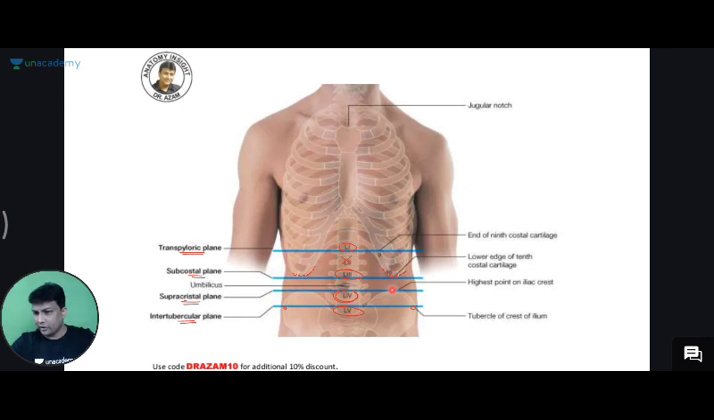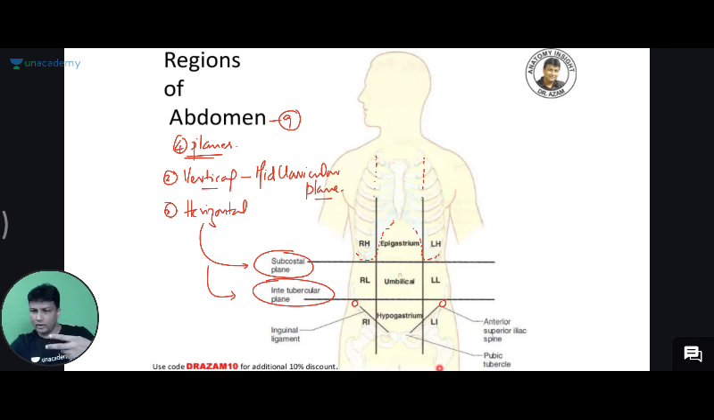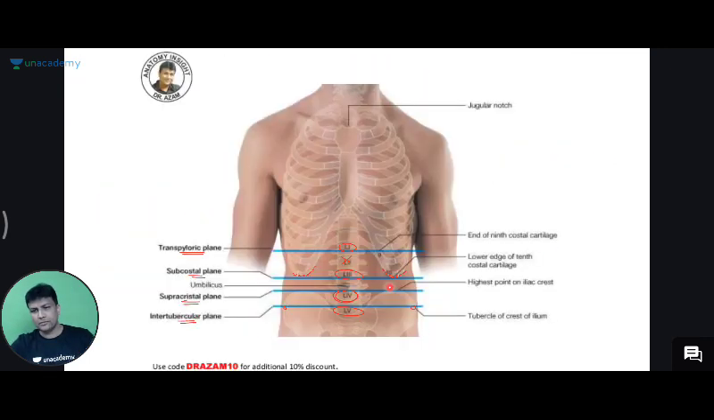Sir, what about the vertical and horizontal planes? अरे यार वो तो मैंने बताया ना आपको. That is helping us in learning about the regions of the abdomen. There are two vertical and two horizontal planes. The horizontal planes are the subcostal plane and the intertubercular plane. They are helping us to divide the abdomen into 9 regions. Simple. तो वो भी topic हो गया.